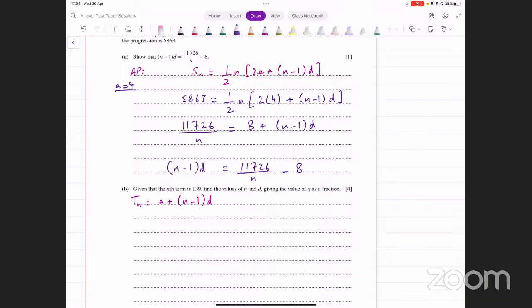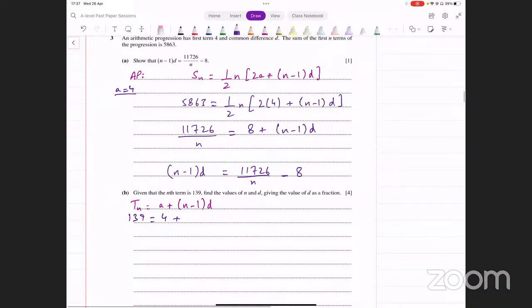अब इसके अंदर हमारे पास क्या information है? We know the nth term is 139, so we can input that there. We know the first term, that's 4. n की value नहीं पता और हमें d की value भी नहीं पता. These two things are unknown.